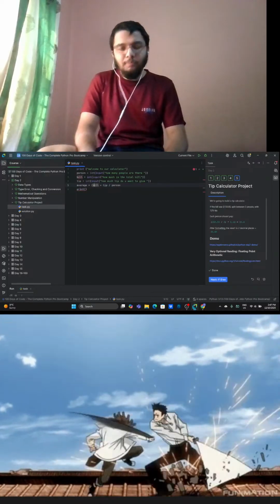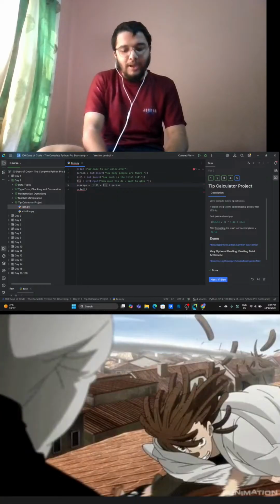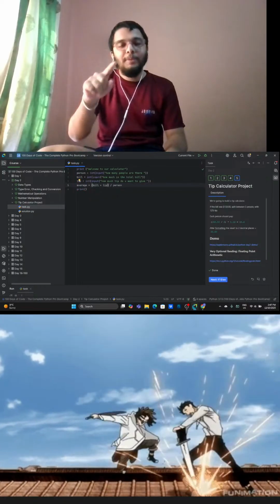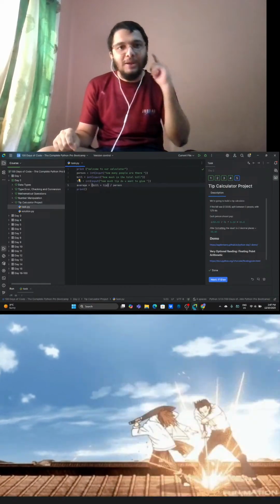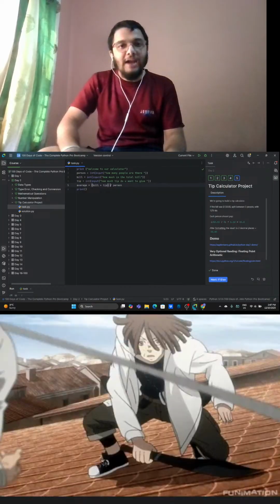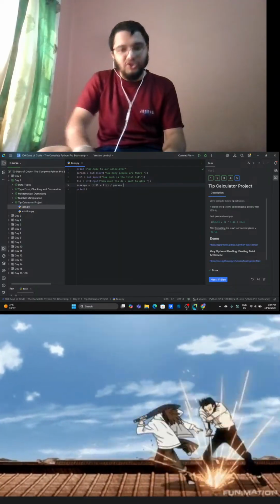We are going to use parentheses over here, so that the bill plus tip is the first operation that is going to be executed by the Python compiler, and after that it is going to be divided by the total number of people.